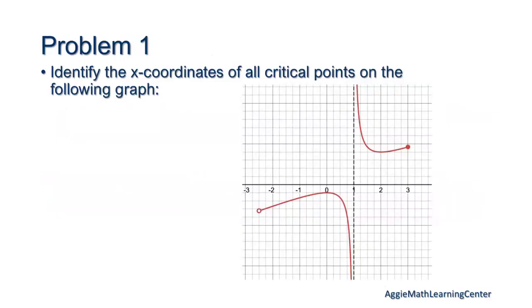This should be an easy problem. I don't know if you'll have a problem this easy on your CV4, but we're just going to identify all the critical points on the following graph. So who can tell me what some of the critical points are just by looking at it?